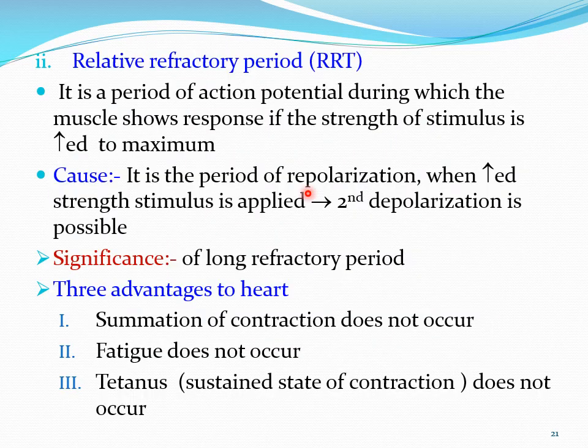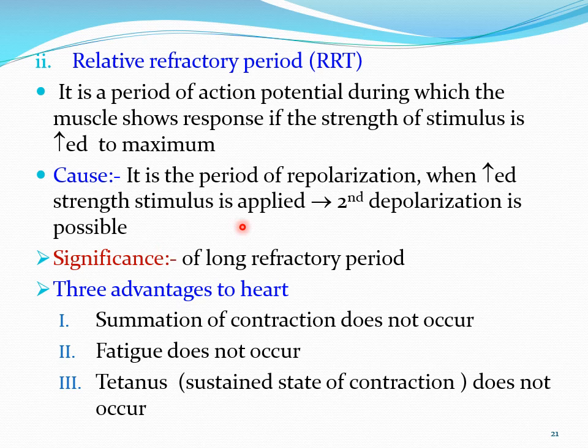The relative refractory period is a period of the action potential during which the muscle shows a response if the strength of the stimulus is maximum. Means after depolarization there is repolarization, and during repolarization, if you apply an increased strength of the stimulus, then second depolarization is possible.